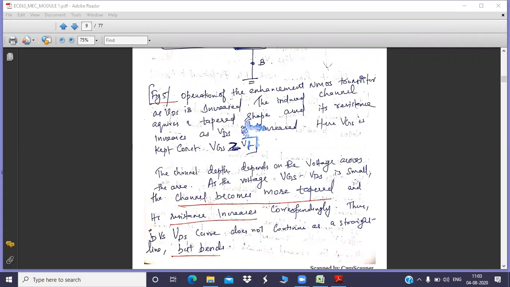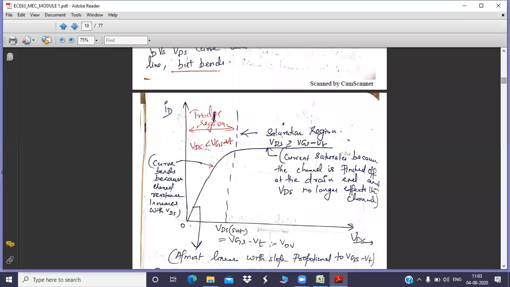So what happens is, if we are increasing this VDS after a particular value, then pinch off occurs. Once pinch off occurs, there is no control over the current, meaning the current is getting saturated. That is what is shown in this particular graph. Now this is very important. This particular case is very important. This is the VDS versus ID characteristics.